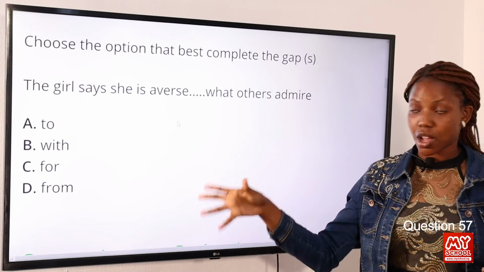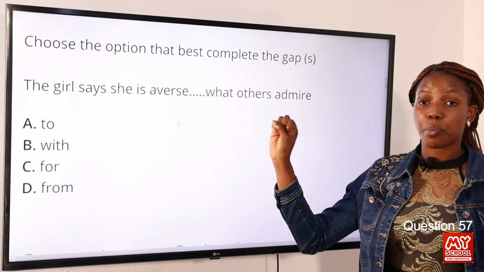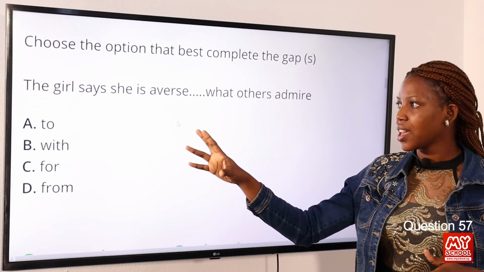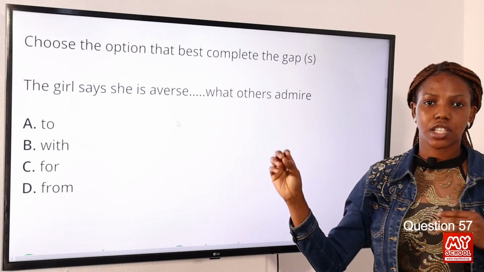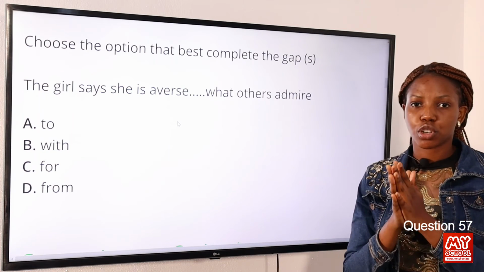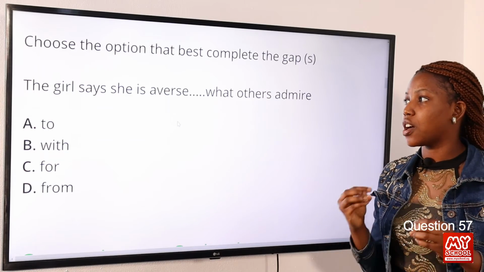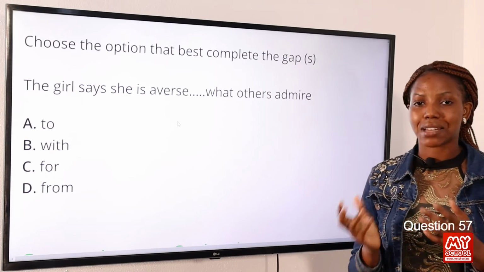Now these are options that all contain prepositions and we've been told to fill in the gap with the appropriate preposition. The word averse here is an adjective that means to strongly dislike something, and the right preposition to use with the word averse is to. So the girl says she is averse to what others admire.